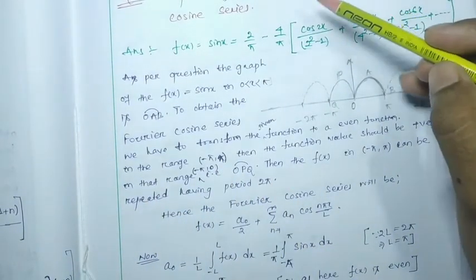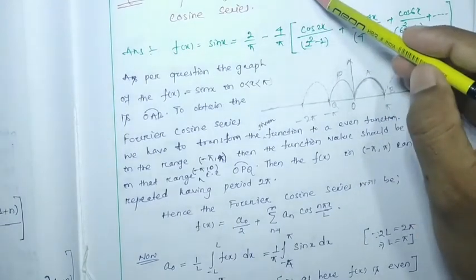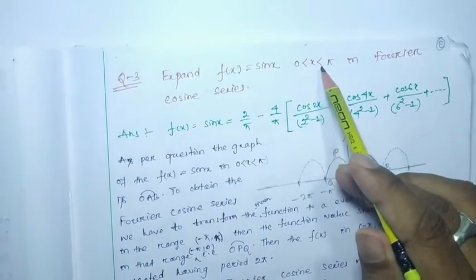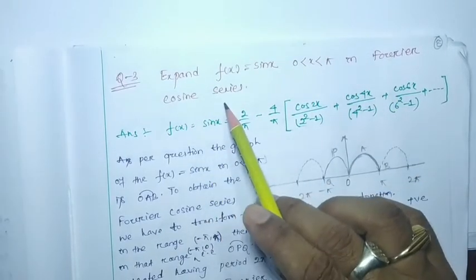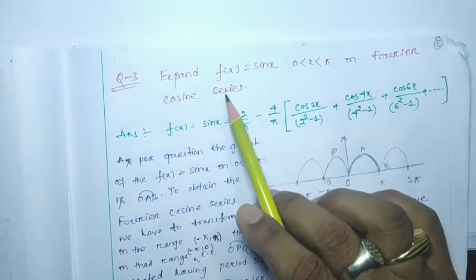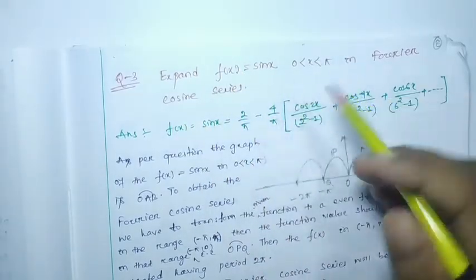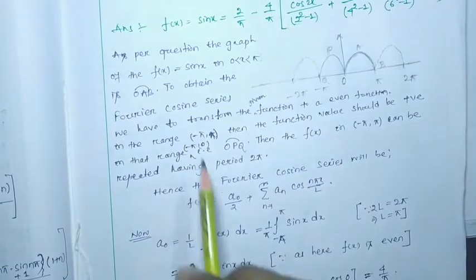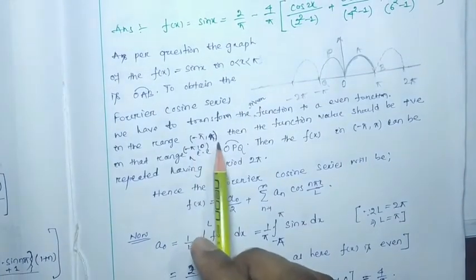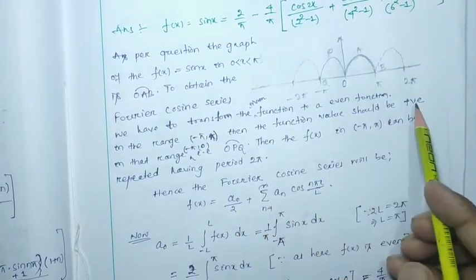In the question it is given that sin x exists in between 0 to pi, but we have to find out the Fourier cosine series. As we have to find the cosine series, this function is transformed to an even function in between minus pi to pi. Then the function value should also be positive.